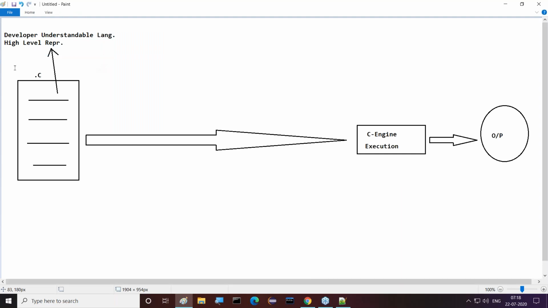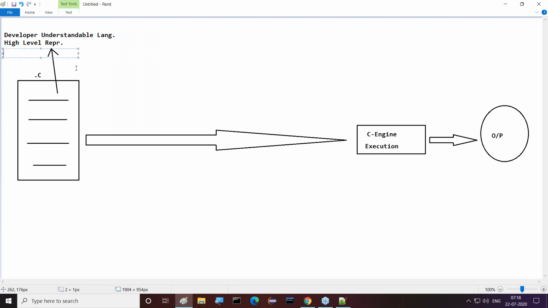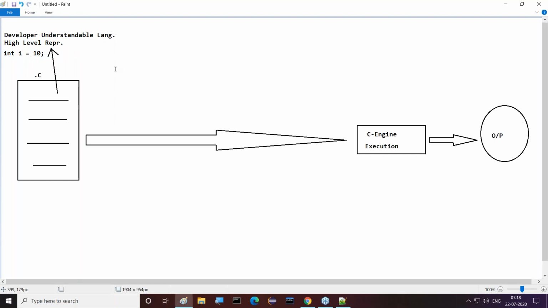For example, high level representation, an example I'm telling you: I want to declare a variable, i is equal to 10. This is a user understandable representation. That user understandable representation is treated as which one? High level representation. The developer understandable representation is nothing but high level representation. That's the point I'm telling you now. Okay, good. int i = 10;